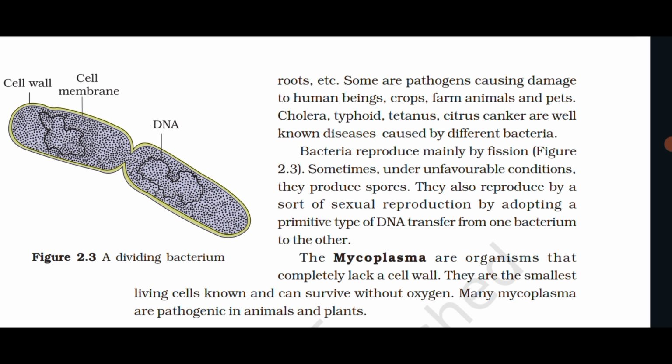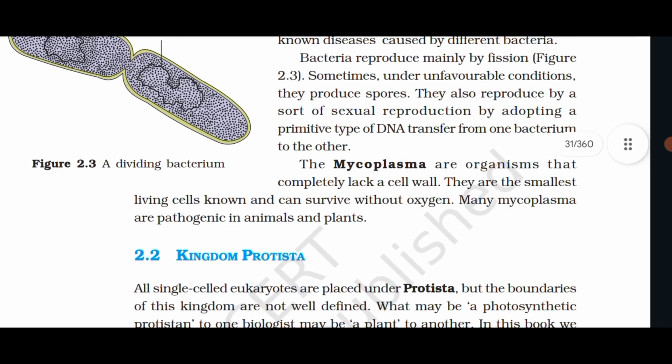Bacteria reproduce mainly by fission. Sometimes under unfavorable conditions, they produce spores. They also reproduce by a sort of sexual reproduction by adopting a primitive type of DNA transfer from one bacterium to the other. The mycoplasma are organisms that completely lack a cell wall. They are the smallest living cells known and can survive without oxygen. Many mycoplasma are pathogenic in animals and plants.